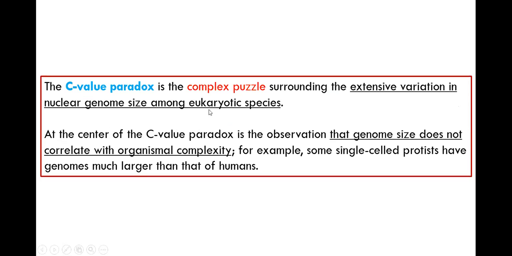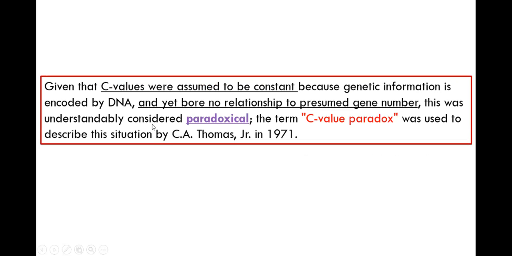But with extensive genome analysis, they found out that it's a paradox. C value is not always constant given the species, given the phyla. They observed that the C value, the genome size, does not always correlate with organism complexity, and it varies. That was the C value paradox, and the term was defined by C.A. Thomas in 1971. C values were assumed to be constant because genetic information is encoded by DNA, and DNA may be constant among species, but there is no bearable relationship to the presumed gene number. So though DNA is constant, the gene number is variable.